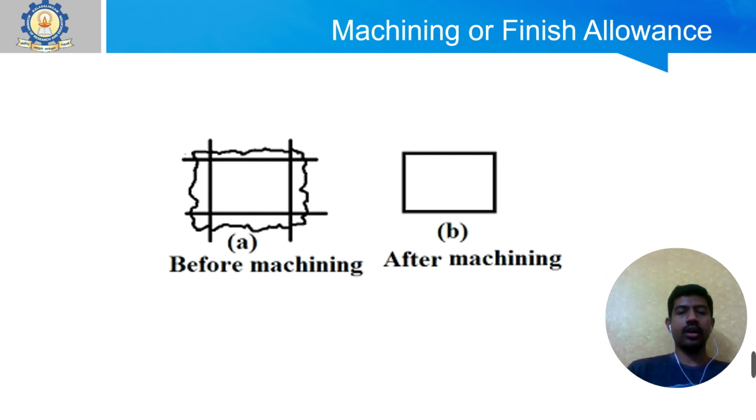Machining is one of the processes where this dimensional quality can be achieved in your casted component. While designing the pattern, you have to give certain allowances, because after machining you will be reducing the size. Those things have to be taken into account while designing the pattern.